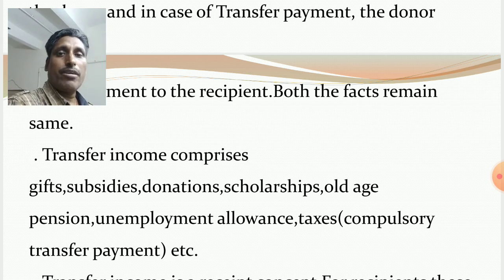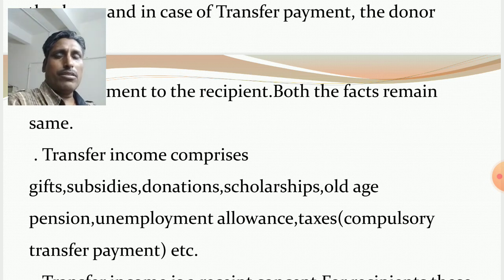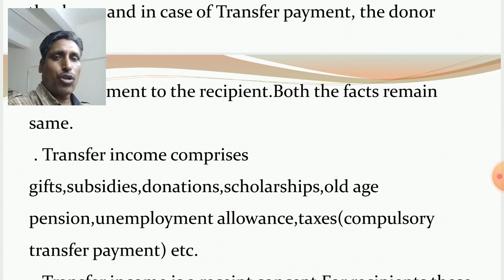Similarly, individuals and the corporate sector pay taxes to the government. In some cases, you know, now COVID-19 is going on. It means government employees and employees of the private sector contribute towards the Prime Minister Relief Fund. So it is a transfer from individuals and private institutions to the government.